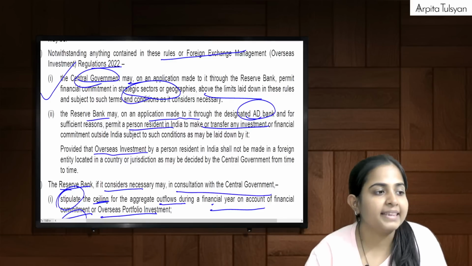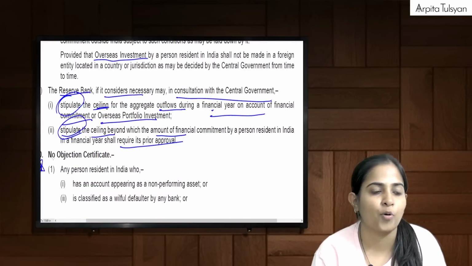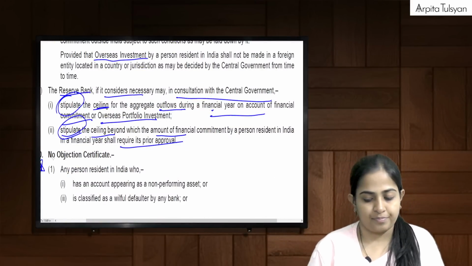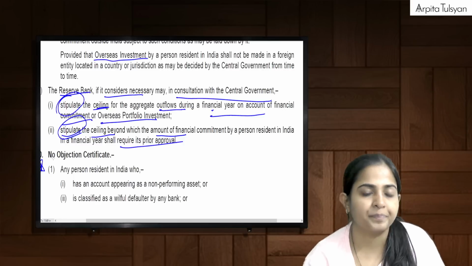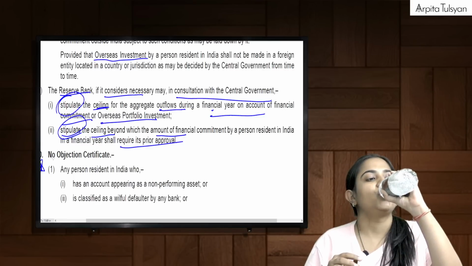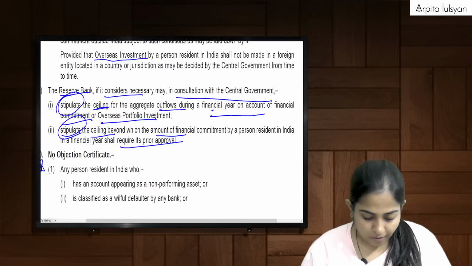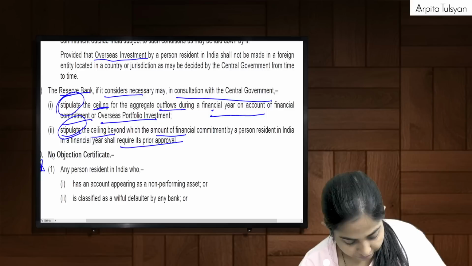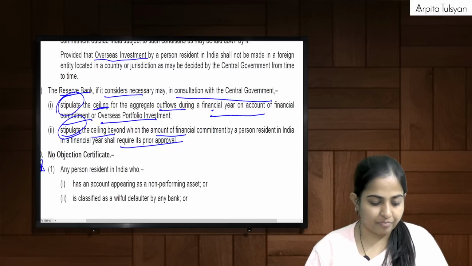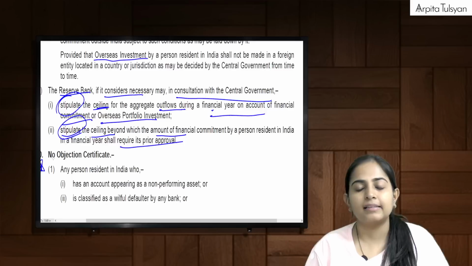Then going to the next one. The 10th one also, I told you, is important. Everyone with me? Can we start?